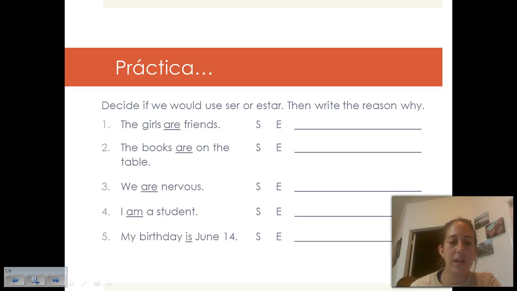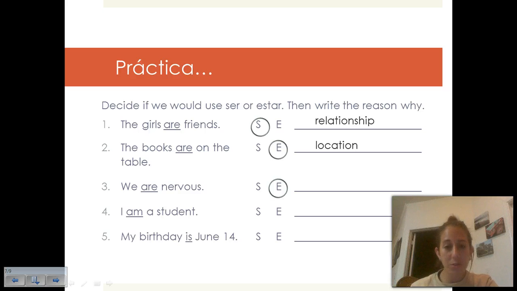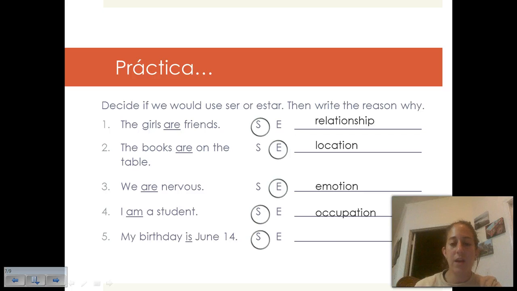Okay, let's see how you did. The girls are friends. That's ser because we're talking about a relationship. The books are on the table. We're going to use estar because we're talking about location. We are nervous is also going to be estar because we're talking about an emotion. I am a student is ser because we're talking about an occupation. And then my birthday is June 14th. That's ser because it's a day, date, and time.